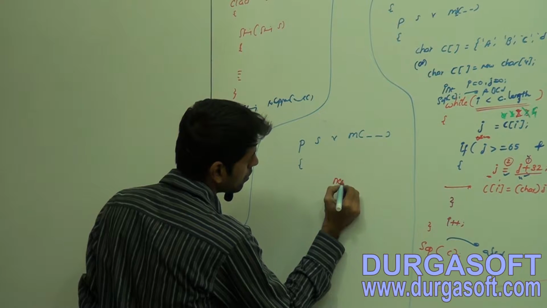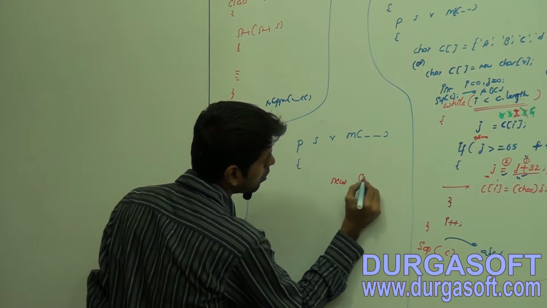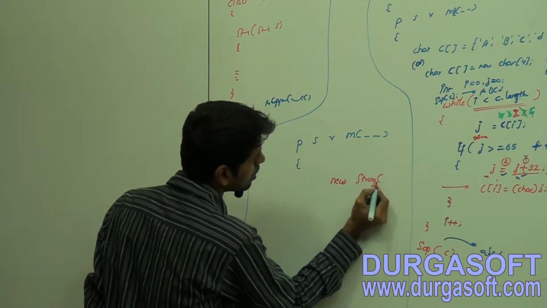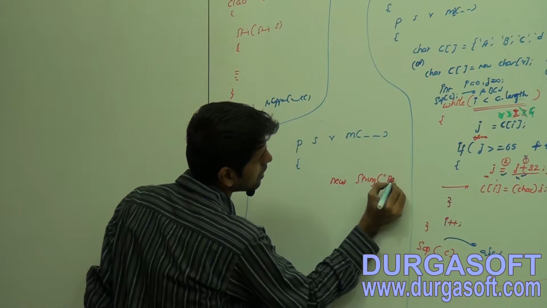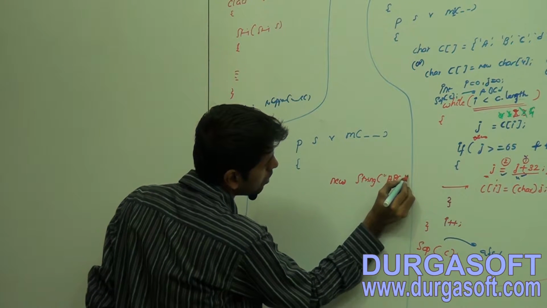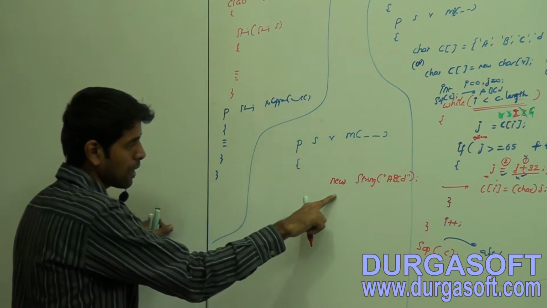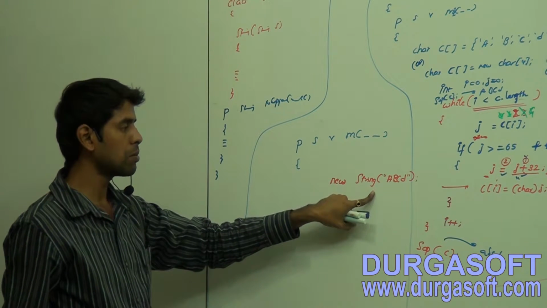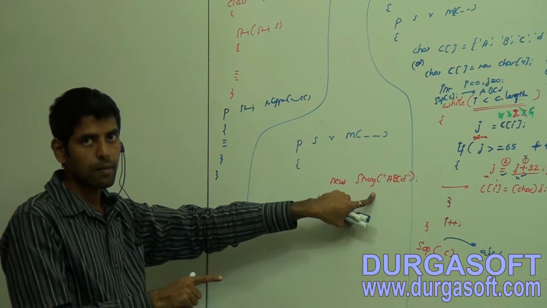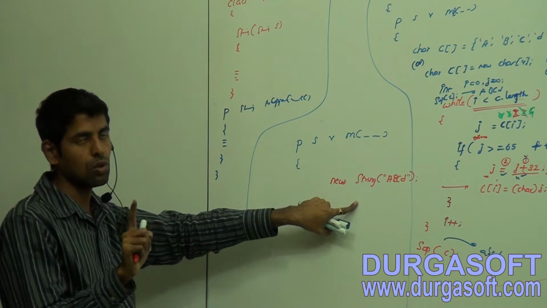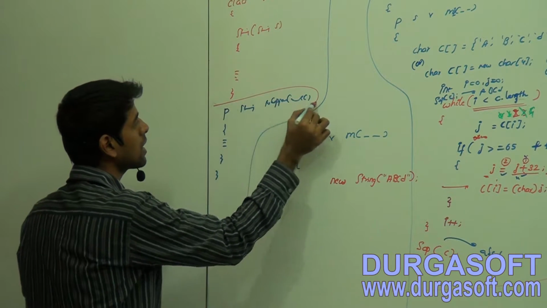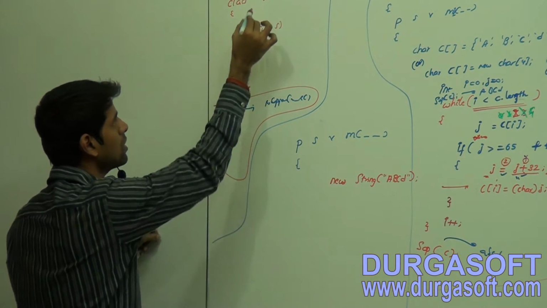Now put the new keyword or operator followed by the string class constructor. Let it be capital A, B, C, small d. Let me know what happens because of this representation. Please don't make mistakes. It is an instance method available within our string class.